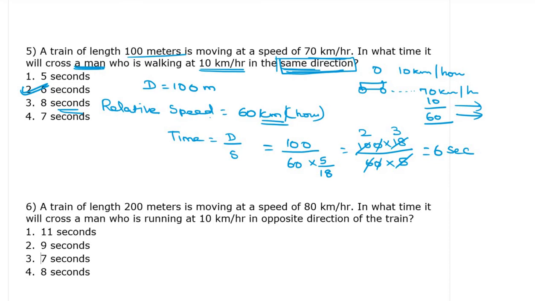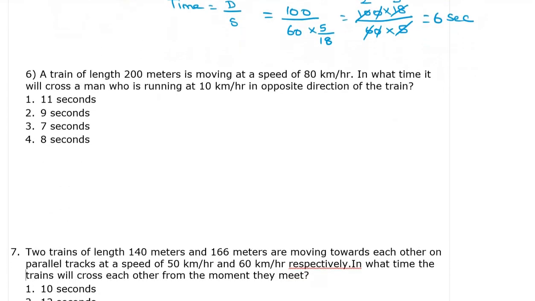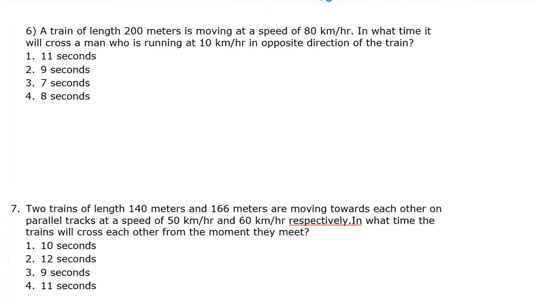Sixth one. A train of length 200 meter is moving at the speed of 80 kilometer per hour. In what time? Same as the previous question, running in the opposite direction. Okay, in the opposite direction.